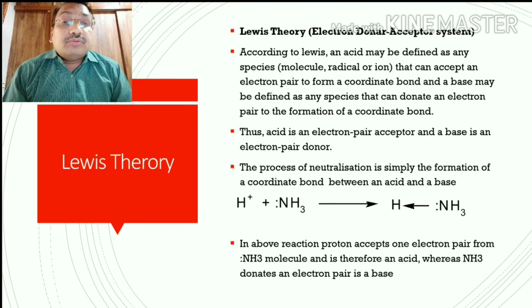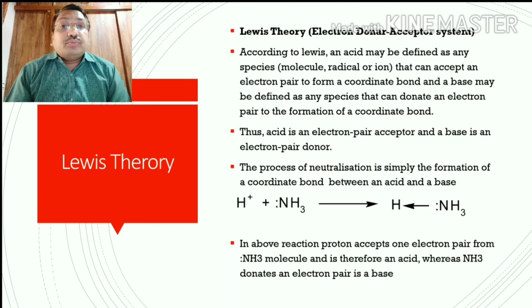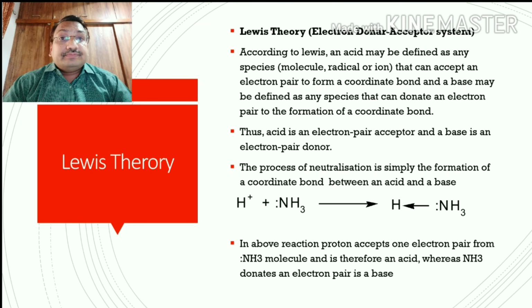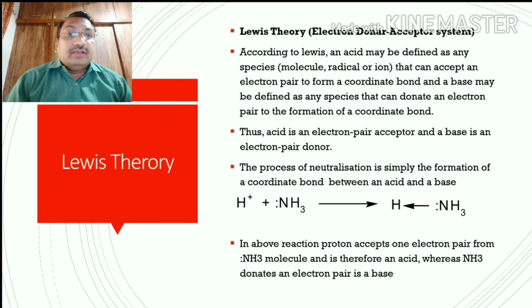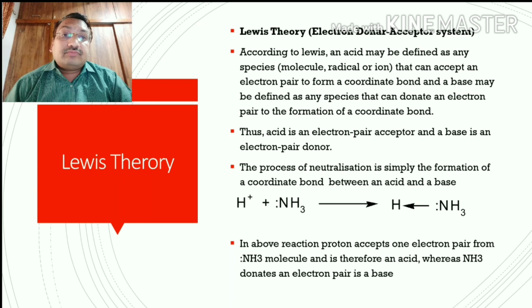In this case, ammonia donates the electron pair to form the coordinate bond, so ammonia is called a base. So in this reaction, the proton accepts the lone pair and is the acid, and ammonia donates the lone pair, so it is the base.